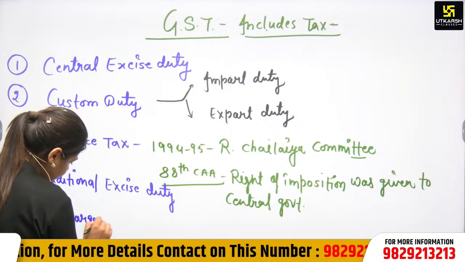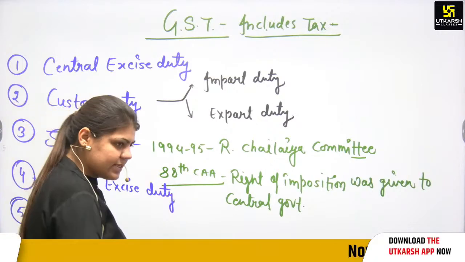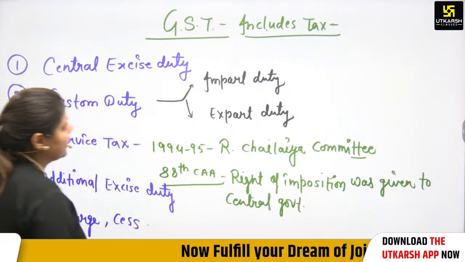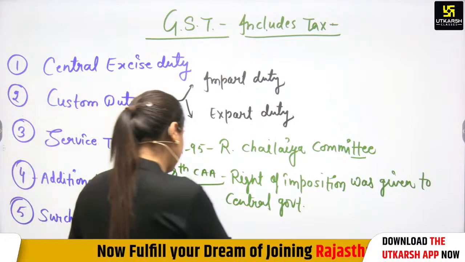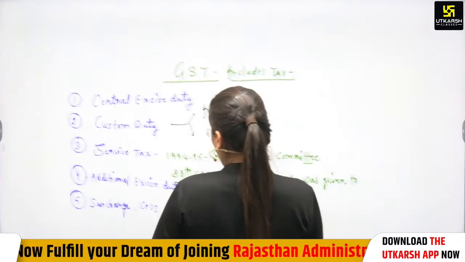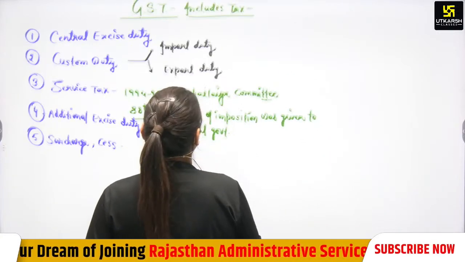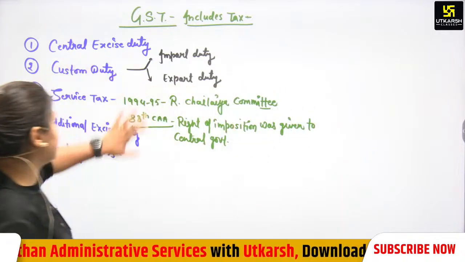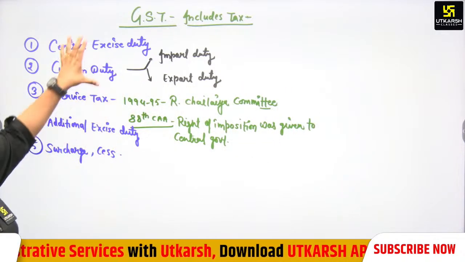Surcharge is imposed on income, and the cess is imposed on income as well as goods and services. Surcharge and cess were also included in GST. All of these were the taxes which were imposed by the central government.